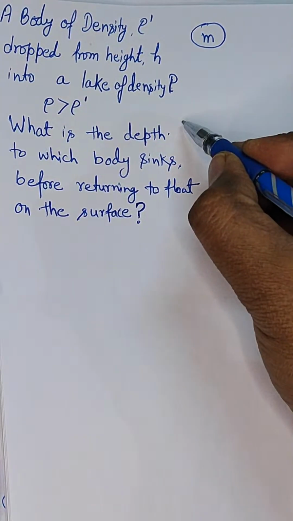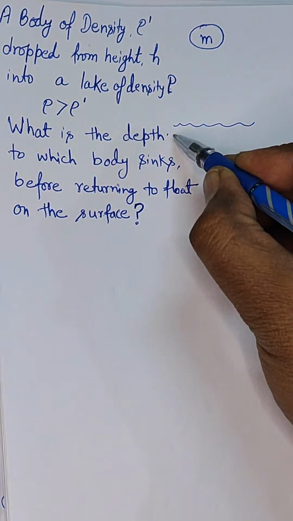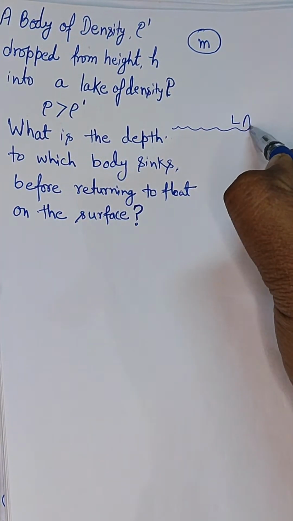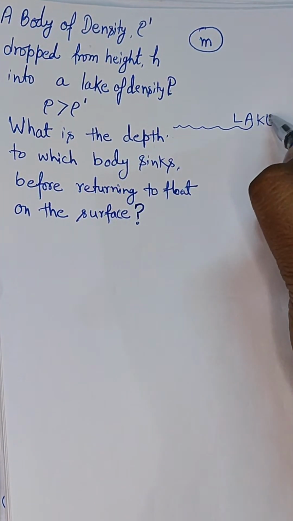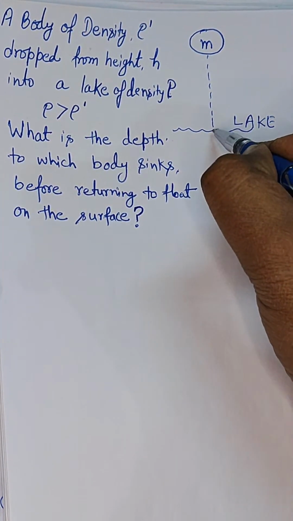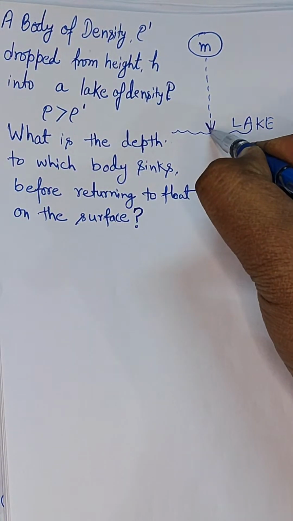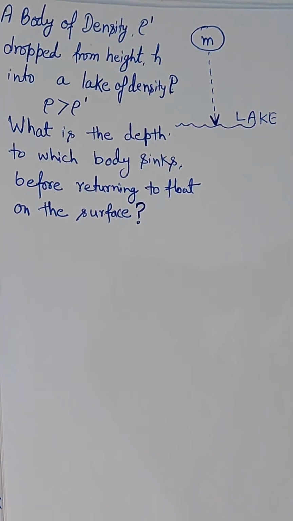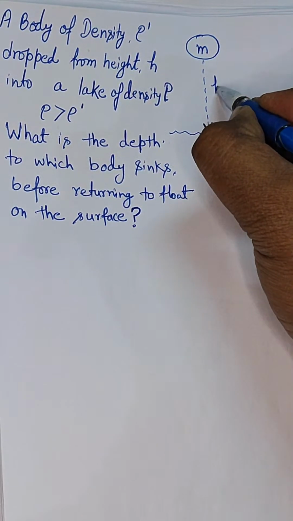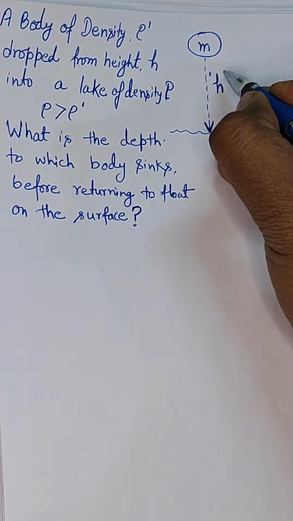Let us say this is a lake over here. This is the surface of the lake, and the body is dropped from here. Dropped means there is no initial velocity, and the height from which it is dropped, h, is given to you.